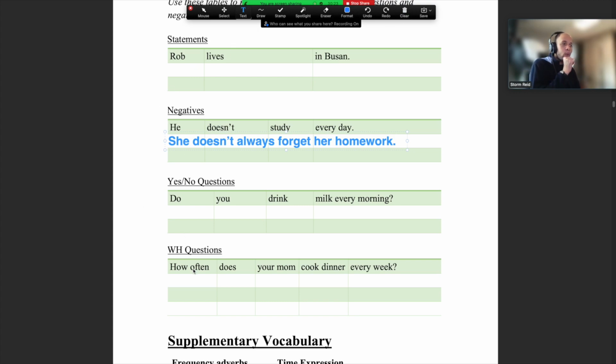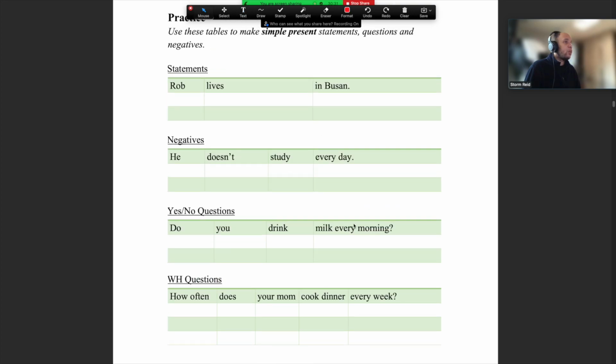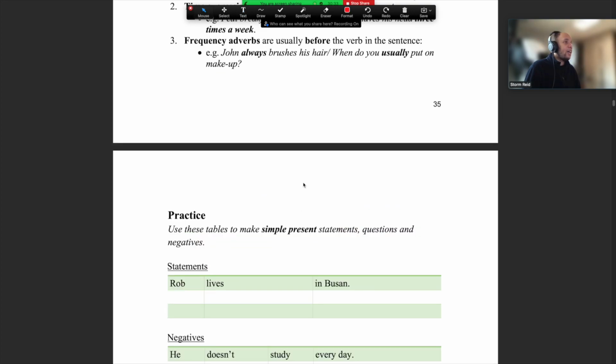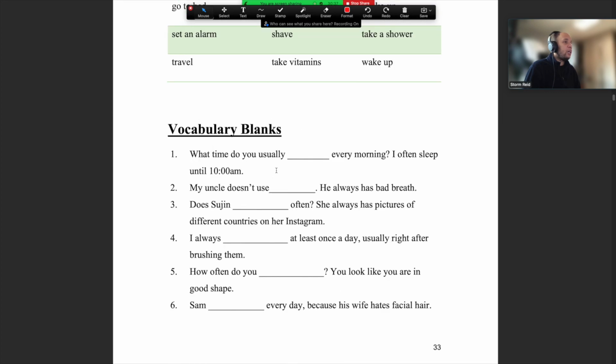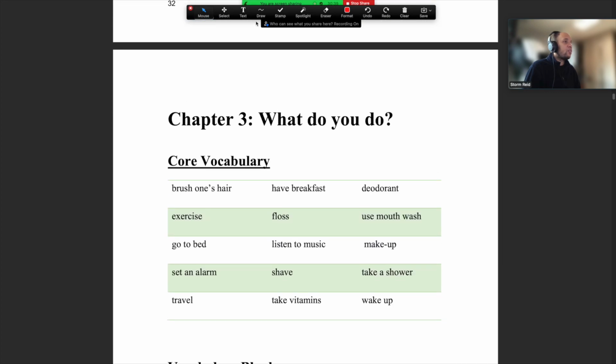All right, so remember, 8 sentences, guys. Write it down in your book. Next class, we will check it and I will ask you for some examples. All right, it's good practice. So do that, nice and easy. And then remember to do the 15 questions up here. And always, guys, always remember to finish the quiz. All right, so when the quiz opens, chapter 3 quiz opens, do the quiz.